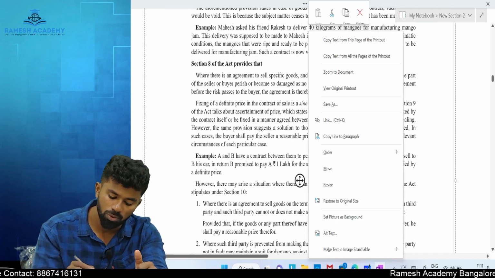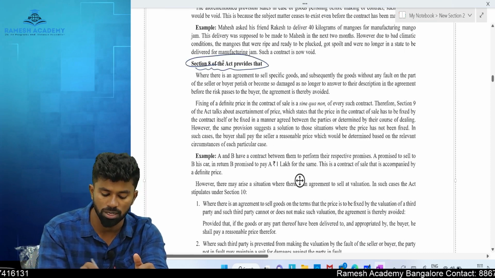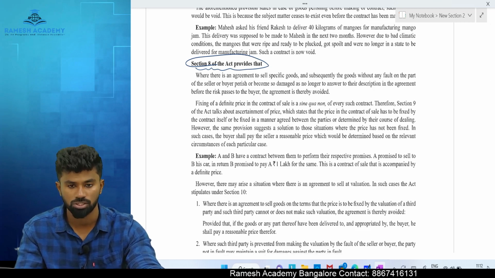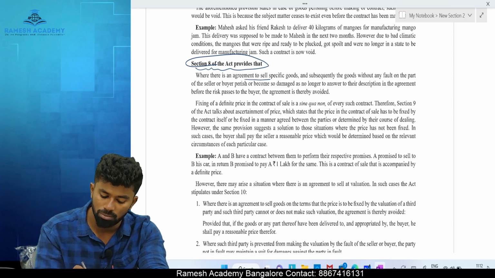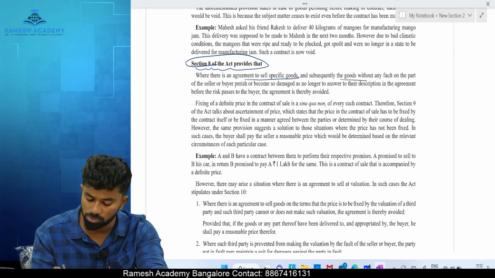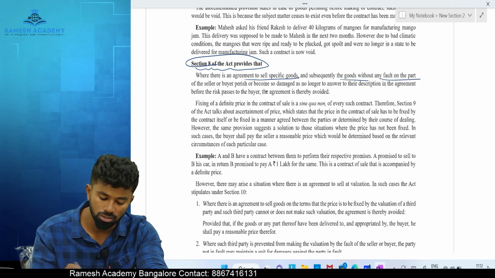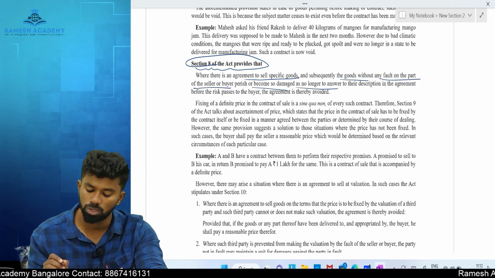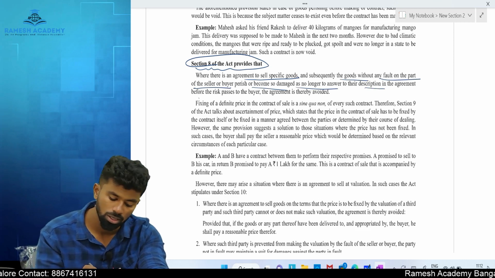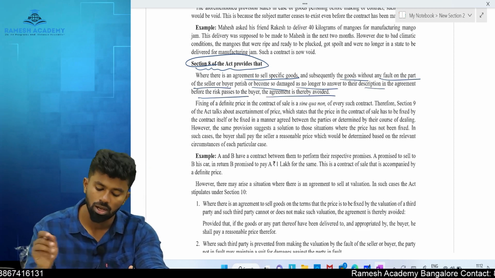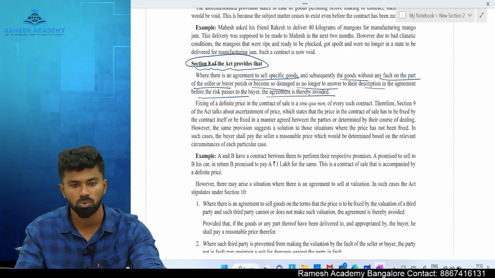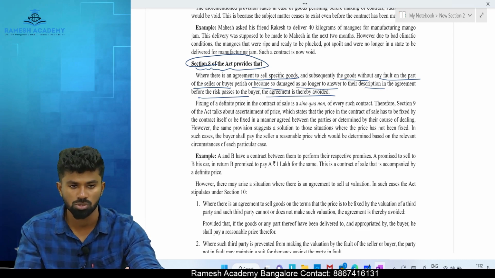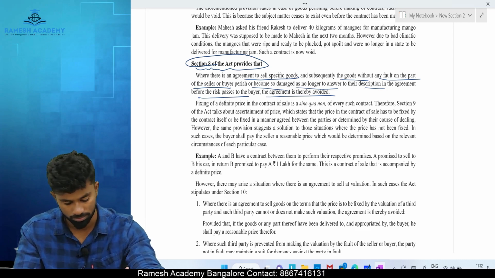Section number 8 provides the provision with respect to fixation of price. Sections 8 and 9 deal with what? Fixation of price. Okay. Where there is an agreement for sale of specific goods and subsequently the goods, without any fault on the part of the seller or buyer, perish or become so damaged as no longer to be answerable to their description in the agreement, before the risk passes to the buyer, the agreement is thereby avoided, means it becomes void, correct? Because before transfer of ownership, if something happens to the goods, the agreement becomes void.